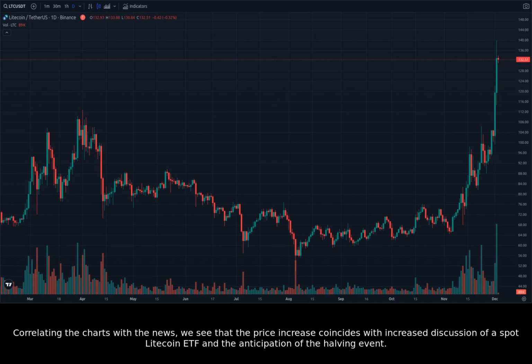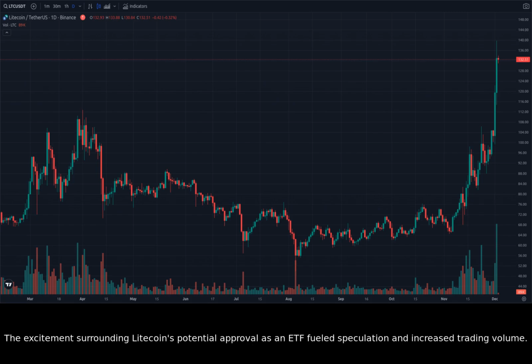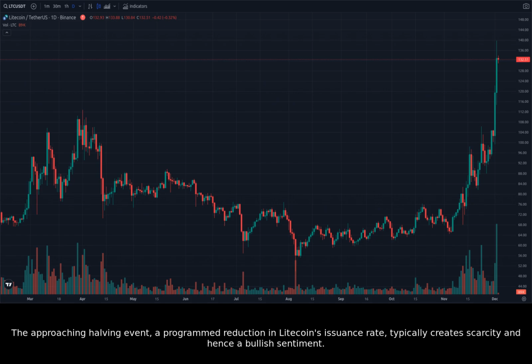Correlating the charts with the news, we see that the price increase coincides with increased discussion of a spot Litecoin ETF and the anticipation of the halving event. The excitement surrounding Litecoin's potential approval as an ETF fueled speculation and increased trading volume. The approaching halving event, a programmed reduction in Litecoin's issuance rate, typically creates scarcity and hence a bullish sentiment.